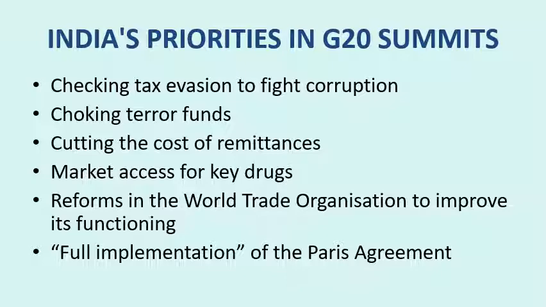Because of the double taxation avoidance agreement, there is a huge advantage for these MNCs. That is, you cannot pay taxes two times in both countries, the mother country from where they started and where they have set up their subsidiary in another country like India.